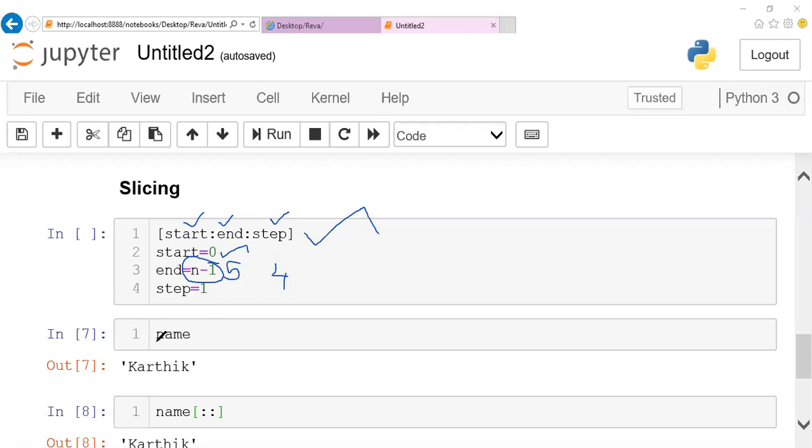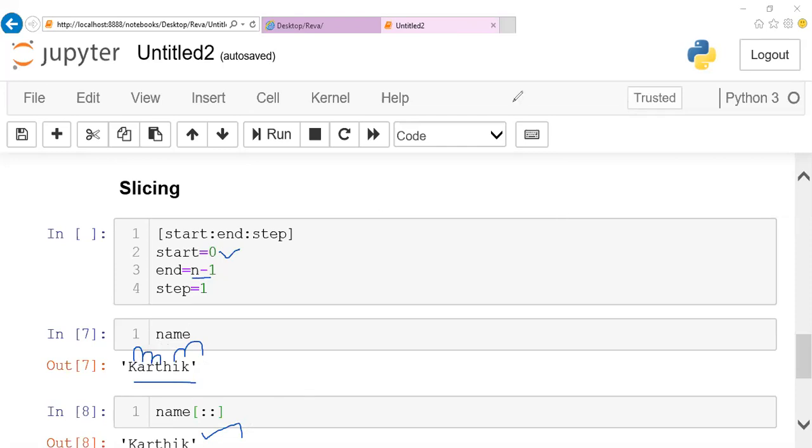So here you can notice that name, when I give it, name value is taken as Karthik. Now, when I didn't give the start value, I told you that it starts with the position 0. So starting position index of 0 is k. But if I didn't give the end value, by default it goes to the end of your string. What is the step value? It is fetching first character, one step next, one step next, one step next. So the entire string is displayed till the end of it. One step is forwarded. So Karthik is displayed here. So this is the meaning of colon, colon, colon.